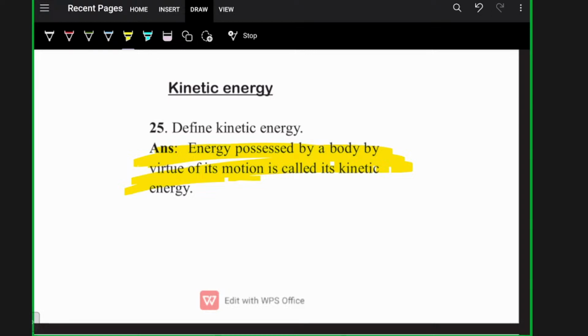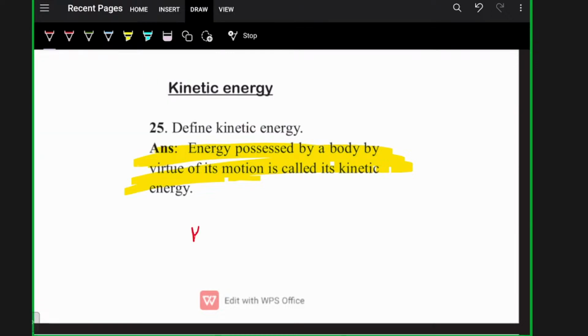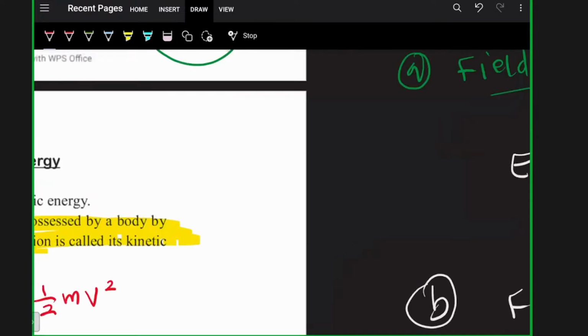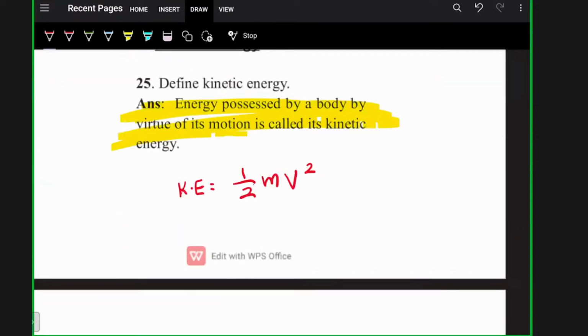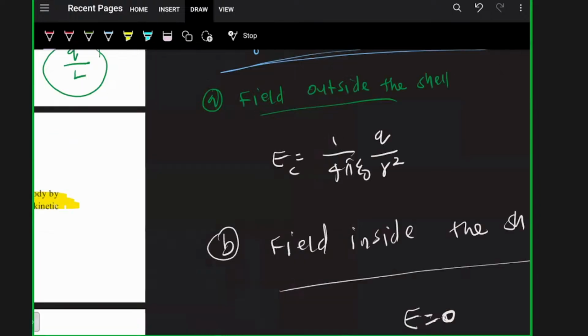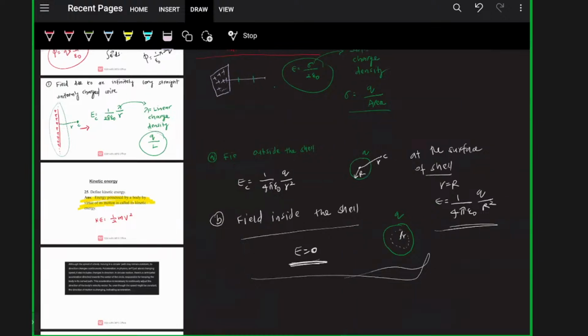And we all know the equation of kinetic energy is what? Kinetic energy, KE, is equal to half mv square, where m is the mass of the body and v is the velocity of the body. If you want to derive that, how can we derive this? Let me derive the equation of kinetic energy, how it comes like half mv square.